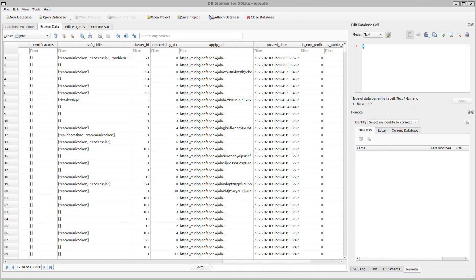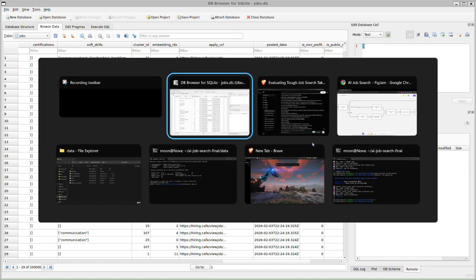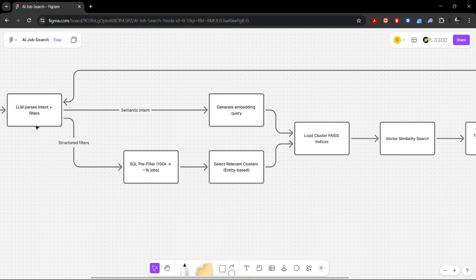Now everything is stored in SQLite, and here we can see the database itself. You can see that I also have the cluster ID and the embedding index, which will make sense. And next, we can see the diagram to understand it real quick.